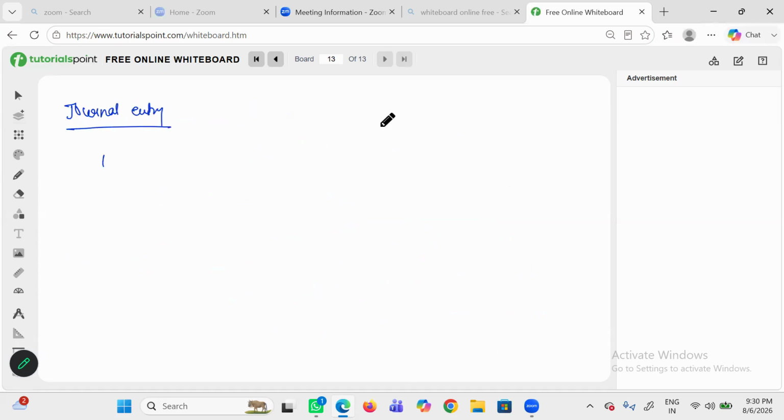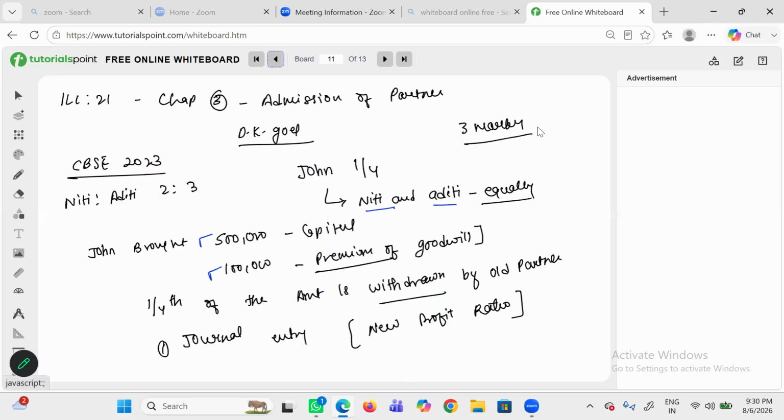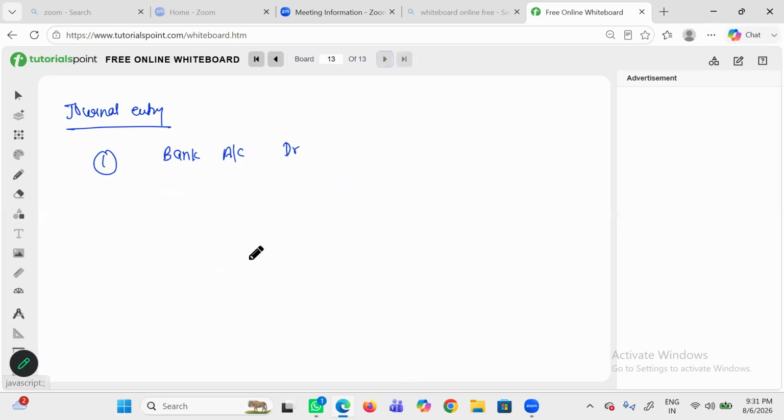So our next part will be journal entries. First journal entry will be bank account debit because the firm is receiving the payment of rupees how much? 5 lakh is capital and 1 lakh is goodwill. So total bank is 6 lakh, to John's capital 5 lakh, and premium for goodwill is 1 lakh.